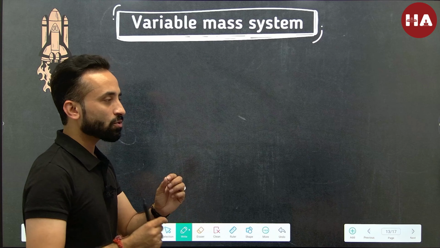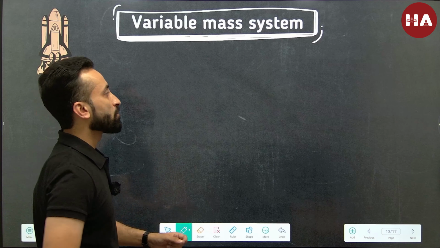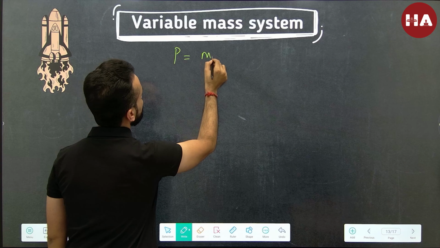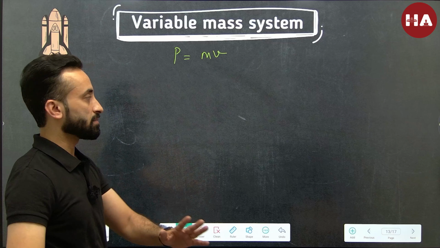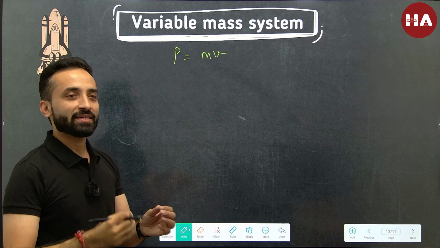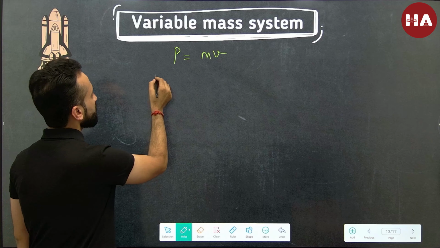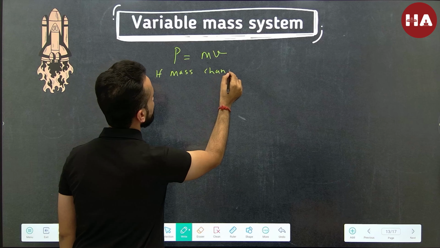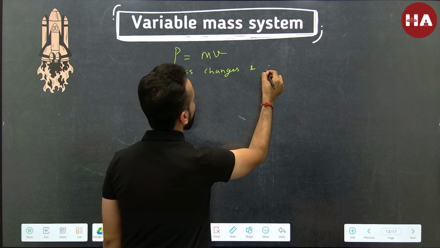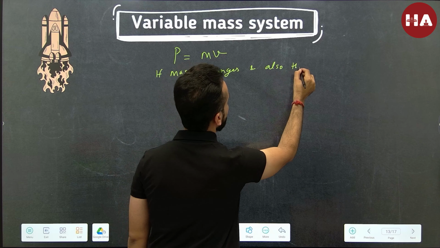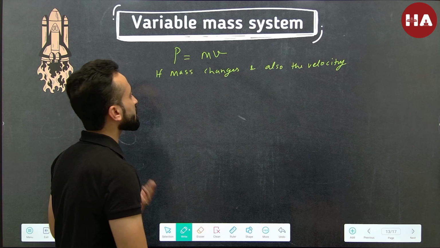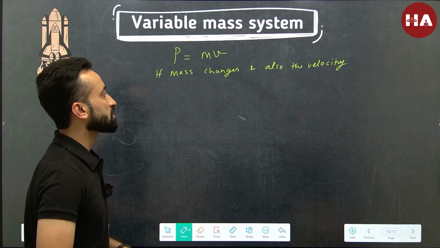So now let's quickly rearrange what we have learned so far. You do understand that momentum is equal to mass into velocity, right? But today we are going to write it in a different fashion. Let's say if mass changes, and also the velocity. So for the rocket, we can say that the mass is changing, the velocity is changing.